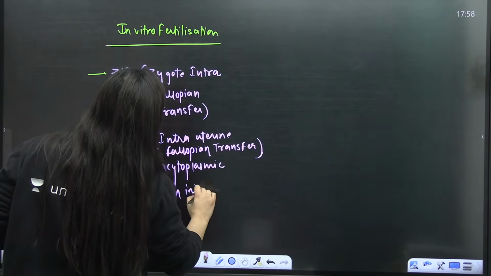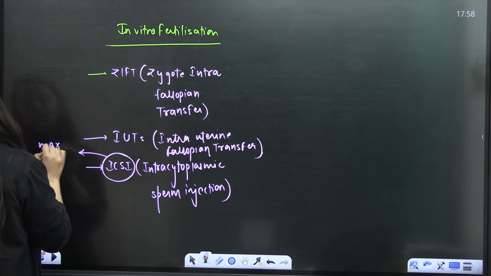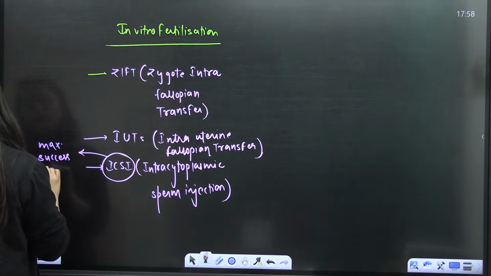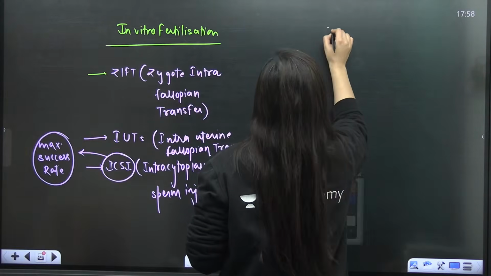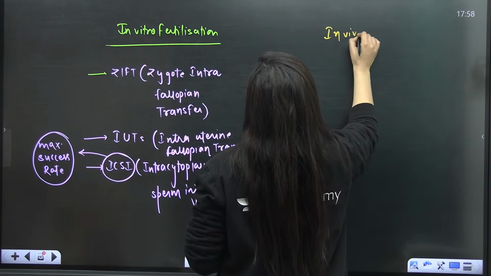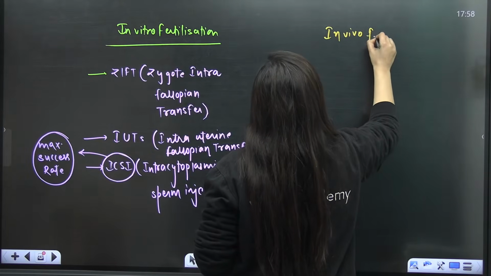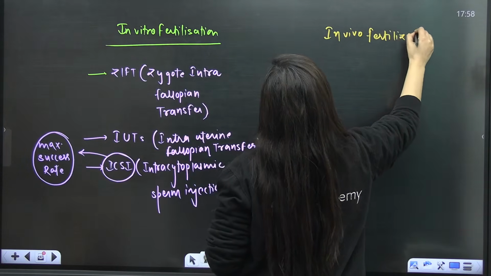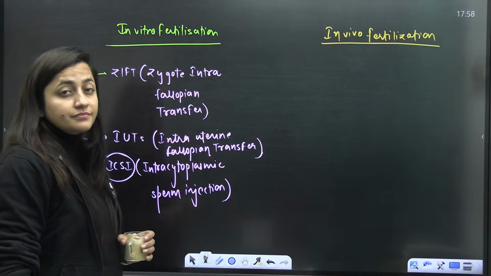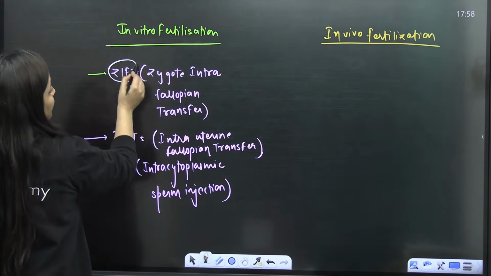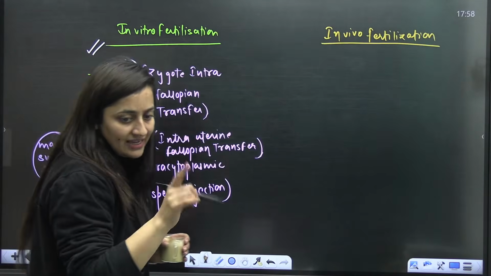Imagine the sperm nucleus will be injected within the ovum. So here it is having the maximum success rate. Maximum success rate for what? For fertilization. These are the examples of in vitro fertilization. Both are basically part of assisted reproductive technology. When we say in vitro fertilization, we are discussing fertilization outside the body in the lab: ZIFT, IUT, and ICSI.